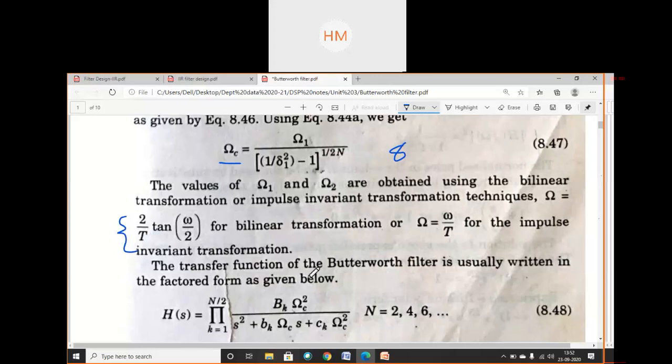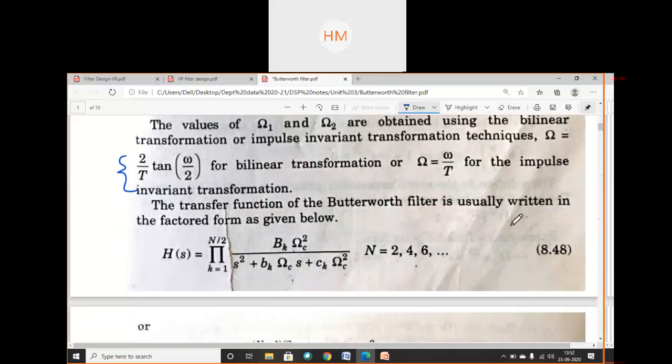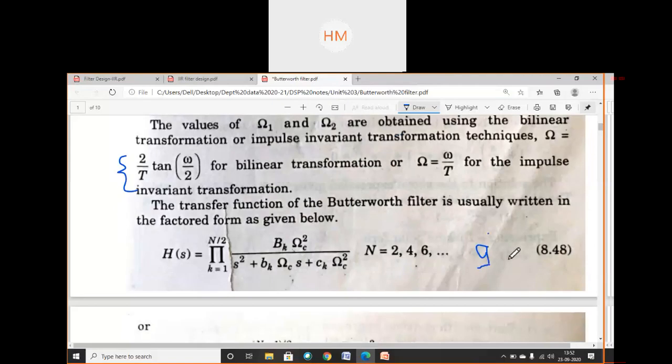Now the transfer function of the Butterworth filter is usually written in the factored form as given below. So equation number 9 and 10. This is my equation number 9. Clear, students?